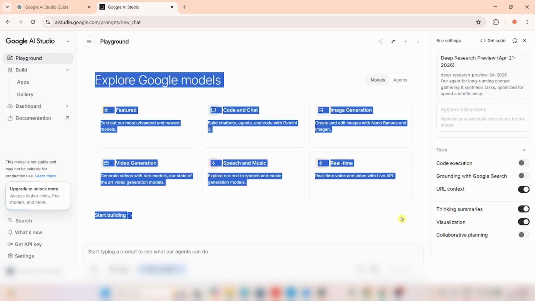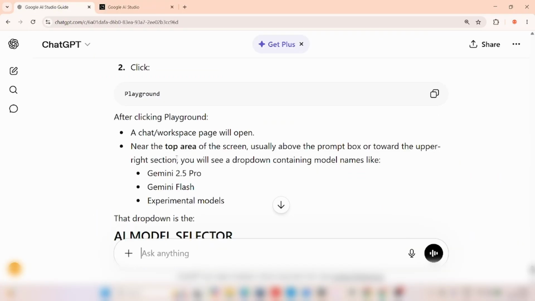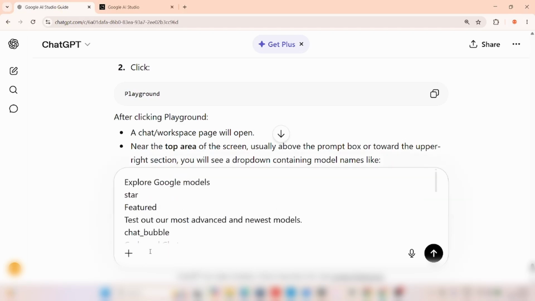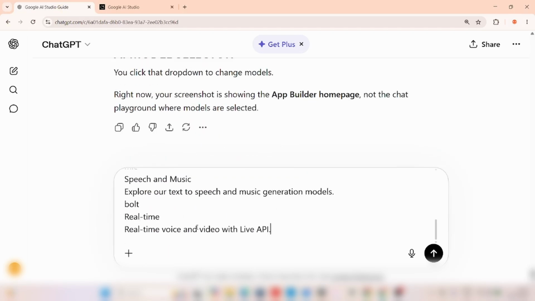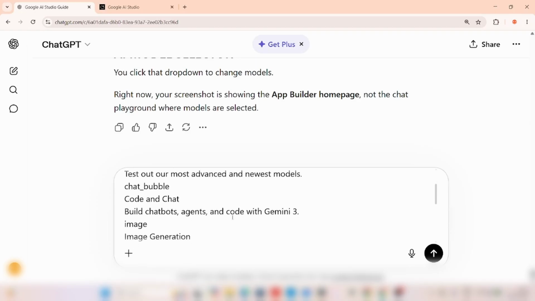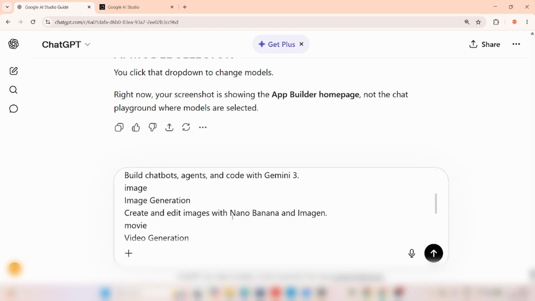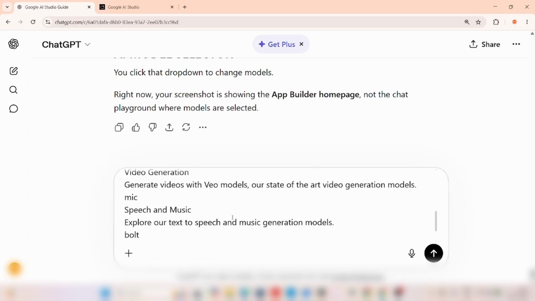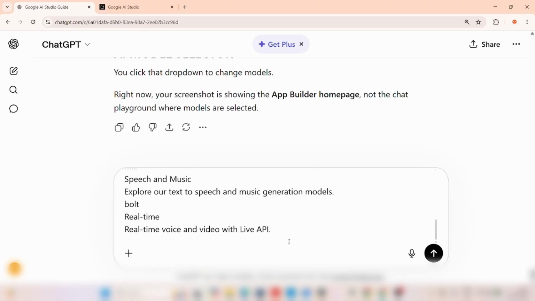It says: explore, start, featured, test out our new models, chat, image generation, video generation, etc. So we're going to ask it now, are these the models?